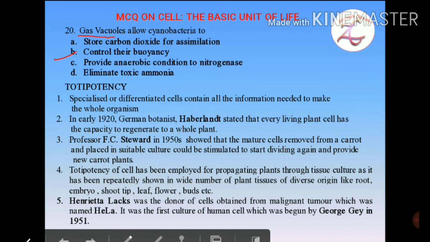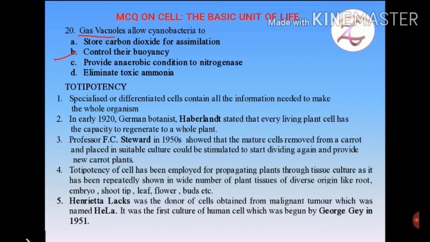In the early 1920s, German botanist Haberlandt stated that every living plant cell has the capacity to regenerate into a whole plant. And Professor F.C. Steward in the 1950s showed that mature cells removed from a carrot and placed in suitable culture started dividing again and provided a new carrot plant. So this particular property of totipotency is used for propagating plants through tissue culture.